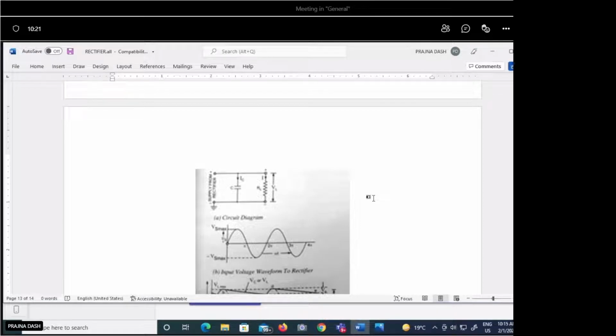So basically in this rectifier the passive filters are used. Passive filter means the filter which is designed by using passive components like your capacitor and your inductor. These are the components used in this filtering circuit. So either you can use only the C filter, or a shunt capacitor you can use. So we can have this like.